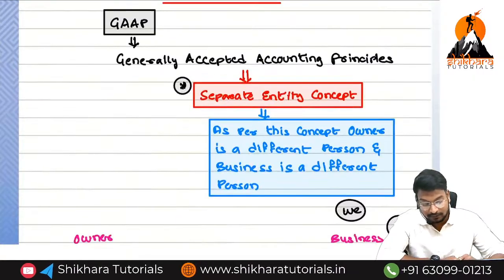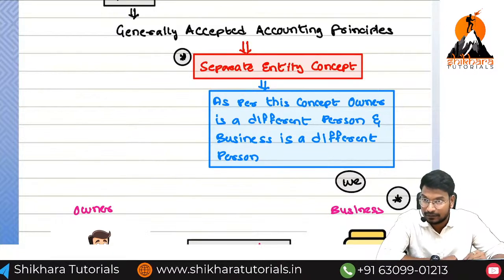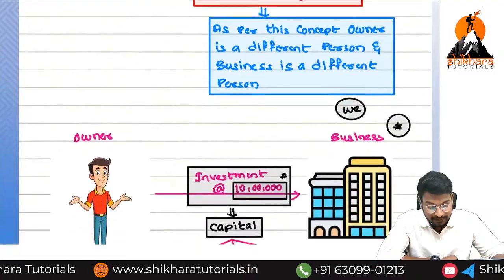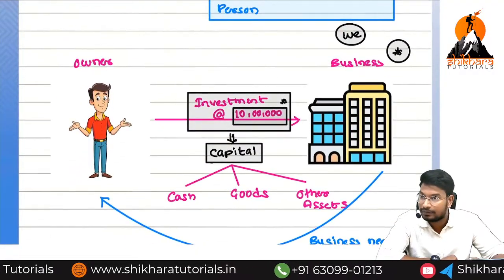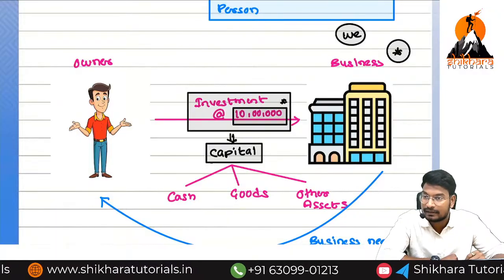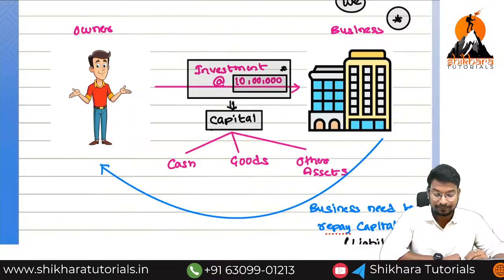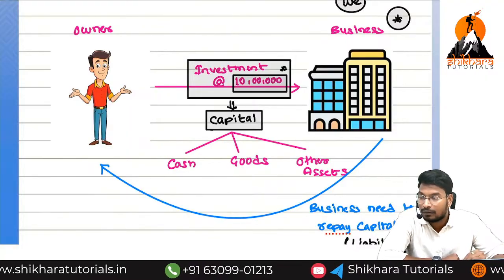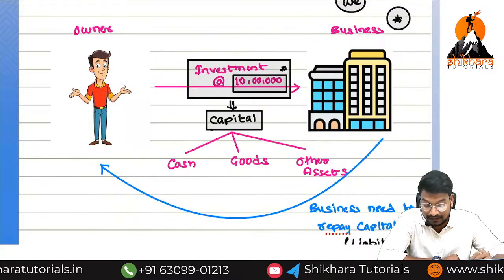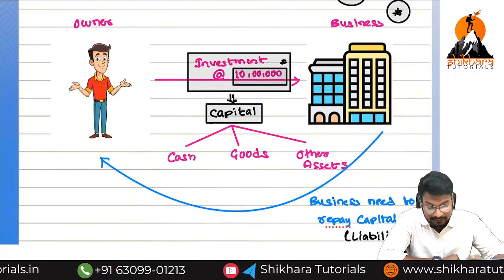Now, what is the separate entity concept saying? As per the separate entity concept, the owner is a different person, and the business is a different person. We need to think from the point of view of the business. We should not think from the point of view of the owner. We means the business itself. First of all, in order to start a business, the owner needs to make the investment in the form of cash or goods or in the form of other assets.